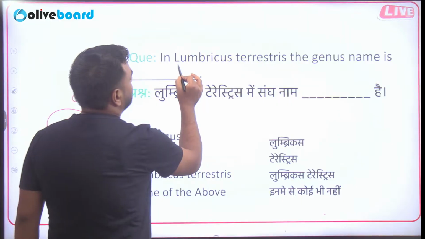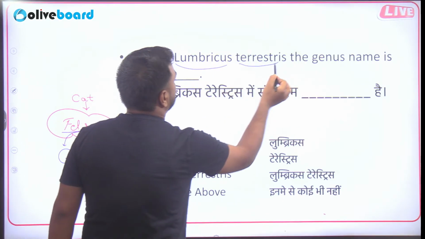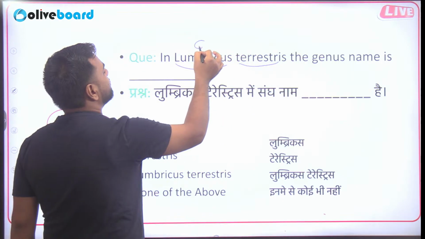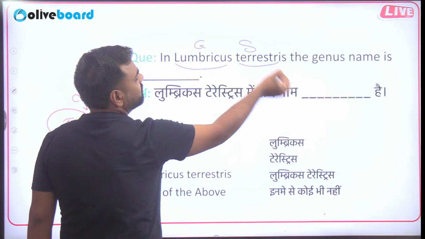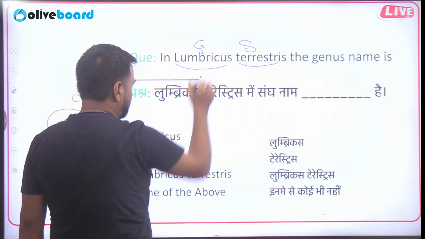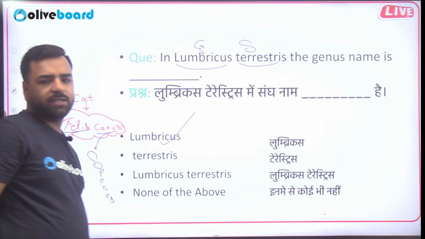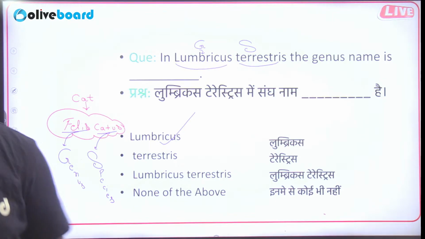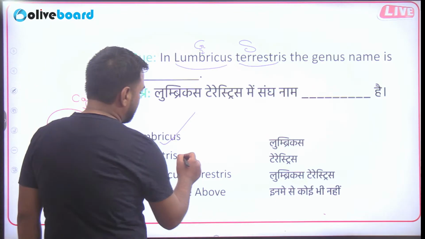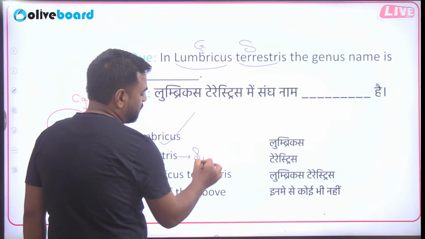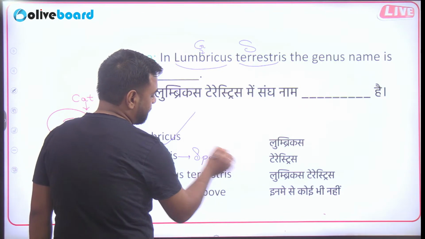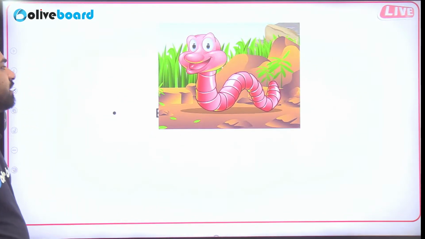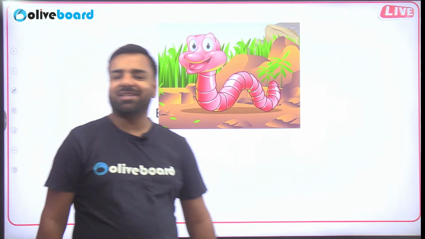So here in the Lumbricus terrestris, let's go with the same trick. Deepani sir taught us general science. So here it's asking about the genus. So genus is Lumbricus. So Lumbricus, that is option number A, is the correct answer. Let me check what Krishna has answered. So Krishna has answered A, and you are absolutely correct, brother. Absolutely correct. What about terrestris? So that is basically the species. Done. Perfect.